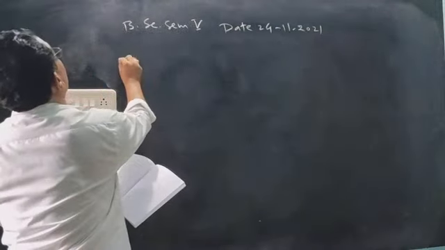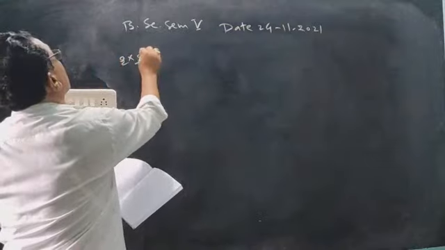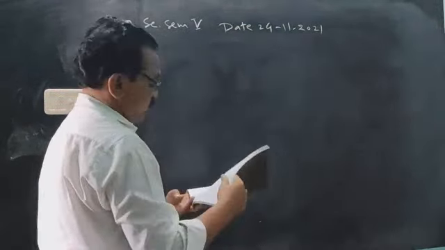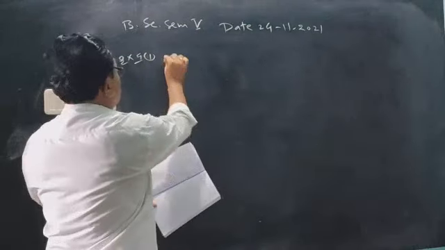So this problem, given integral, a small problem for 2 marks.